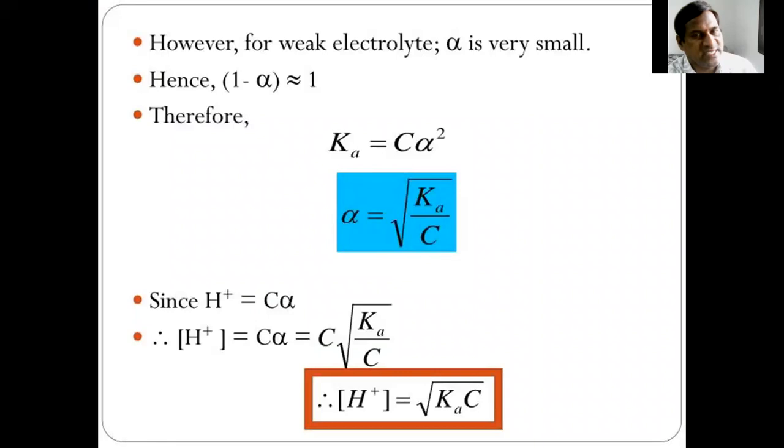The electrolyte is weak, so 1 minus alpha is equal to 1. Therefore, K is equal to C alpha square. So alpha is equal to under root of K by C. This is the degree of dissociation of the electrolyte.